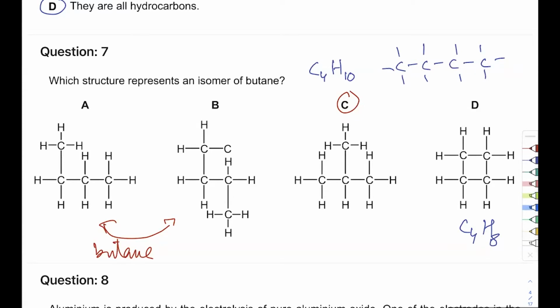Okay? Sir, B has 5 carbons. You're right, it seems like B has 5 carbons. But this is actually a mistake that was corrected later on by the examiner, because it was a typo. This was supposed to be hydrogen. But judging by this, we can clearly see that these are 5, so not an isomer anyway.